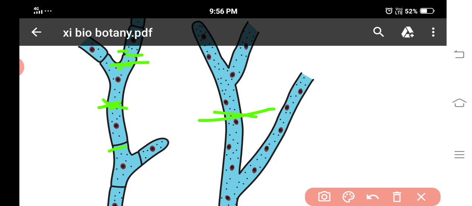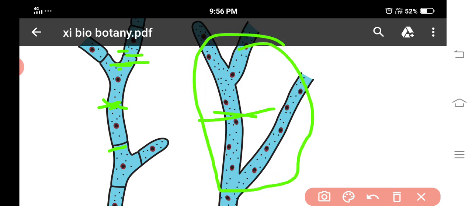In mycelial forms, the plant body is made up of thread-like hyphae, and the mycelium may be septate or aseptate. When it is aseptate and multinucleate, it is described as coenocytic mycelium.